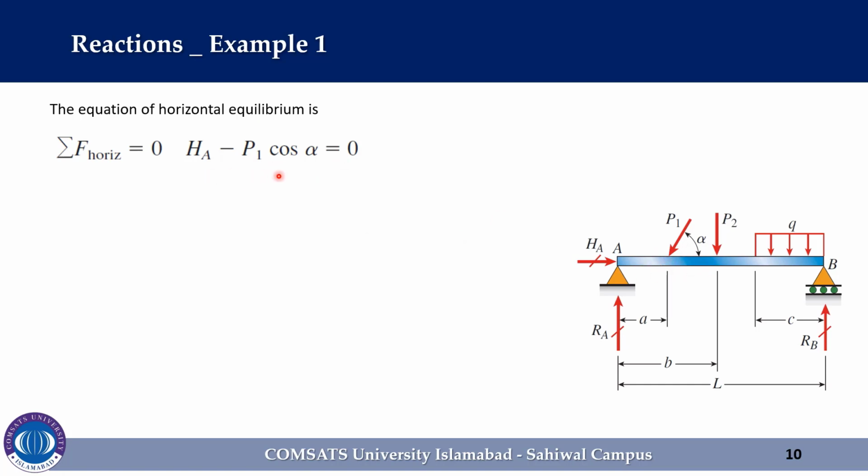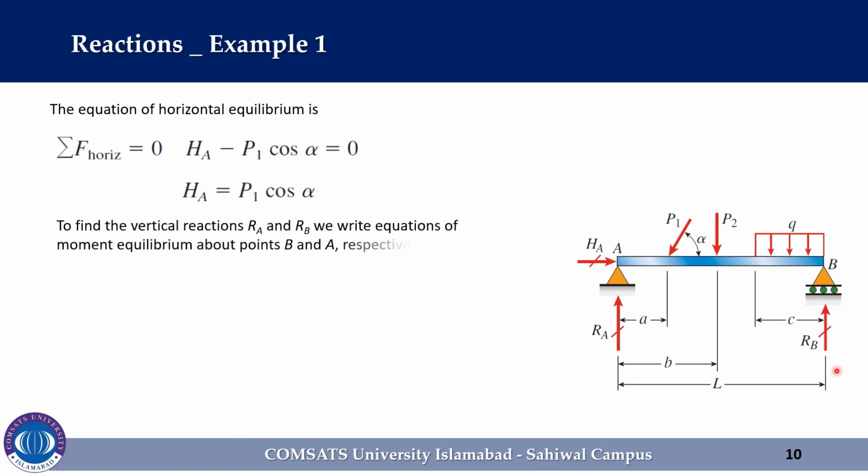From this equation we get HA is equal to P1 cos alpha. This result is so obvious from an inspection of the beam that ordinarily we would not bother to write the equations of equilibrium. However, to find the vertical reactions RA and RB, we write equations of moment equilibrium about points B and point A respectively, with counterclockwise moments taken as positive.